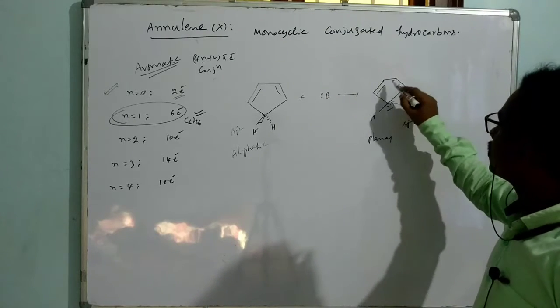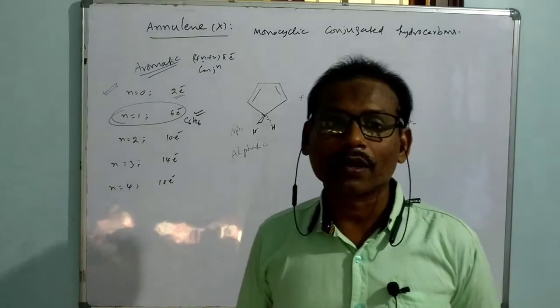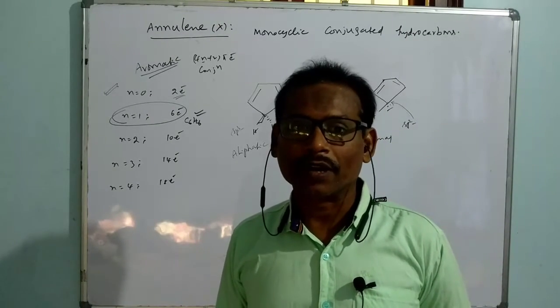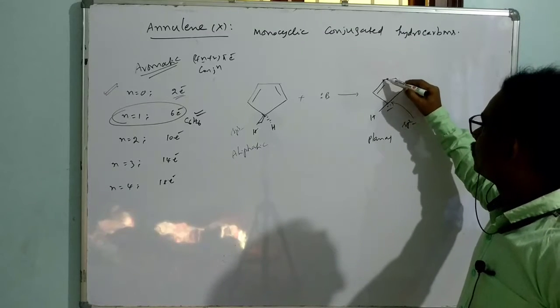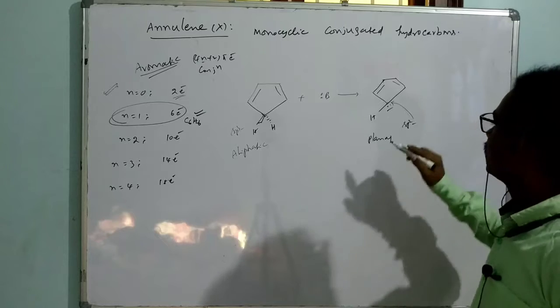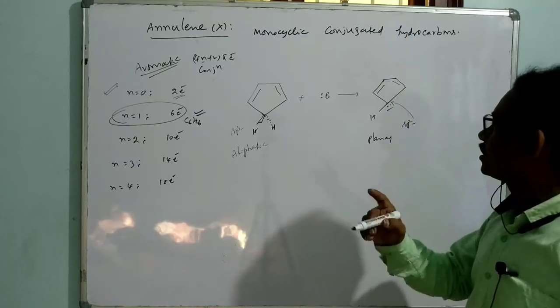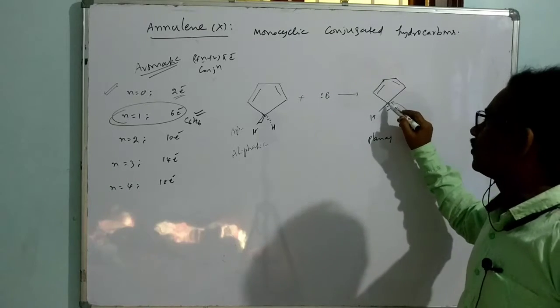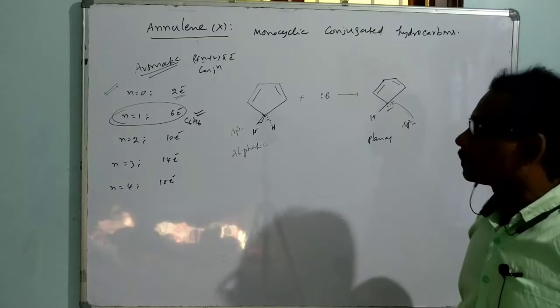And now how many electrons in conjugation? 2 pi bonds and one non-bonded electron pair in one of the p orbitals. So 1, 2, 3, 4, 5, 5 p orbitals are there. In that, these 4 carbons have a single electron each, and this carbon has one pair of electrons in a p orbital.